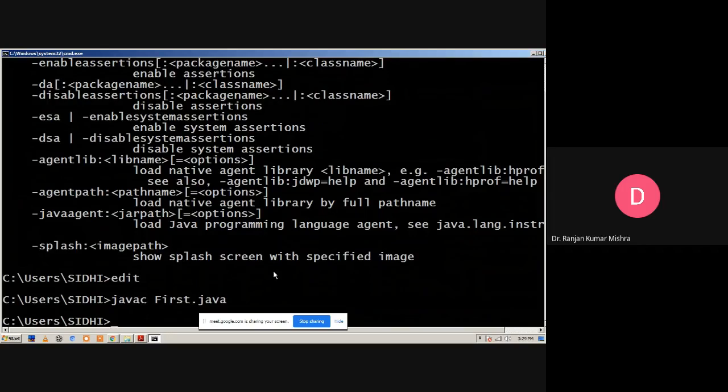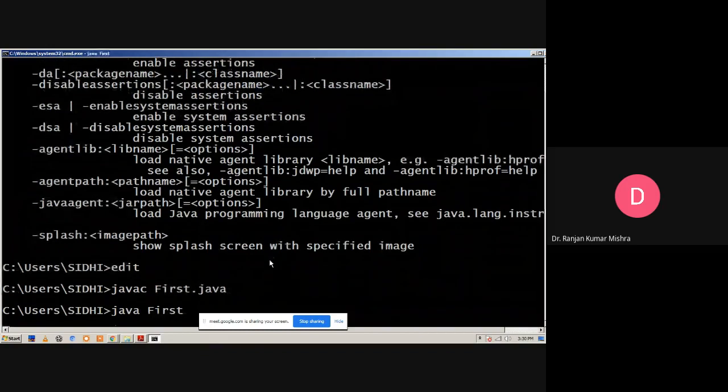Now we have to execute, that is interpret, using java and only the class name. The class name is first, without any extension. This is the statement that we write to execute the program. Okay, java first. Now, Hello Java.